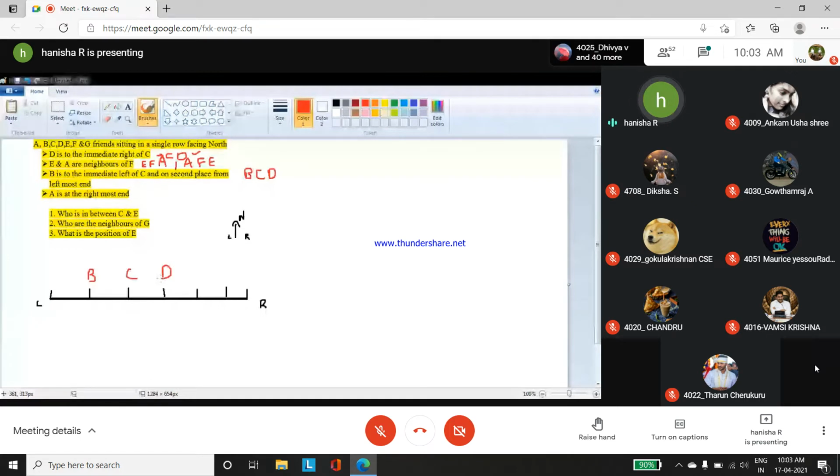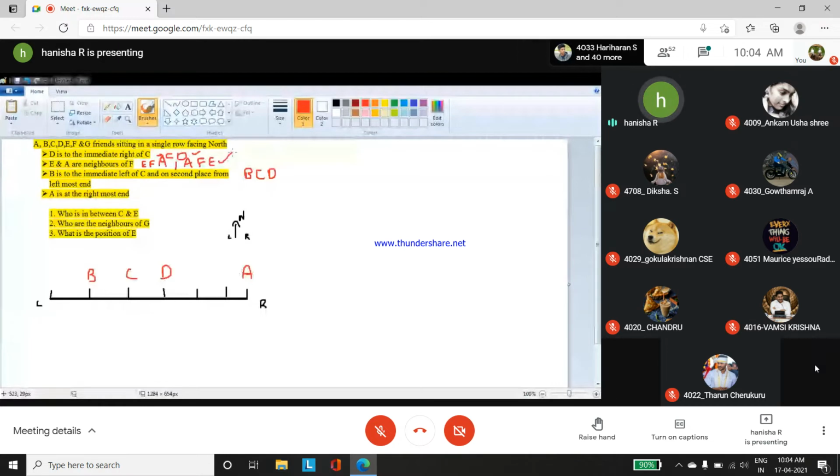Now look at the next clue. A is on the rightmost end, which is a direct clue. So I am marking A over here. Out of 7, 4 positions have been filled. Now go into the second clue. You have 2 possibilities.